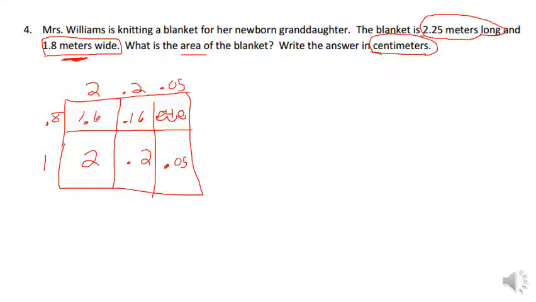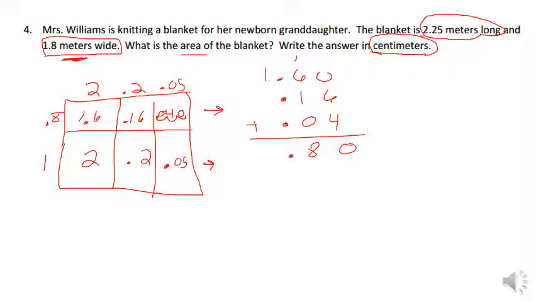Now I'm going to line these up. I'm not going to add them all up at one time. I'm going to add up this partial product and this partial product, okay? So I'm starting off with 1 and 6/10, 16/100, and 4/100. And I'm going to add these up. The first thing I'm going to do is put a placeholder in there so they all have the same places. 6 and 4 is 10. Carry my 1. 6, 7, and 8. Put our decimal point in there, and 1. Notice we lined up all our decimal points. So our first partial product is 1 and 8/10.